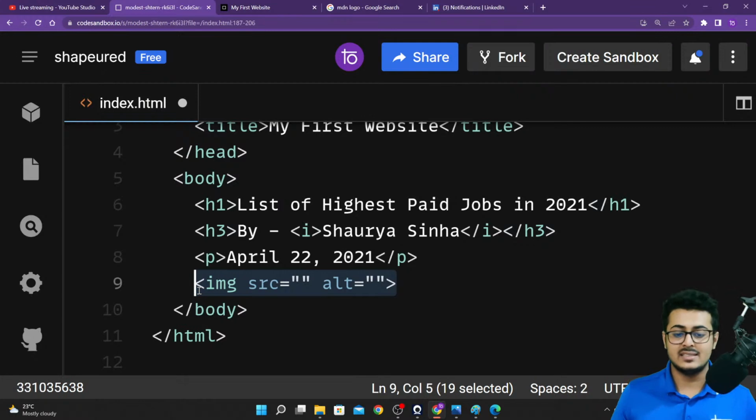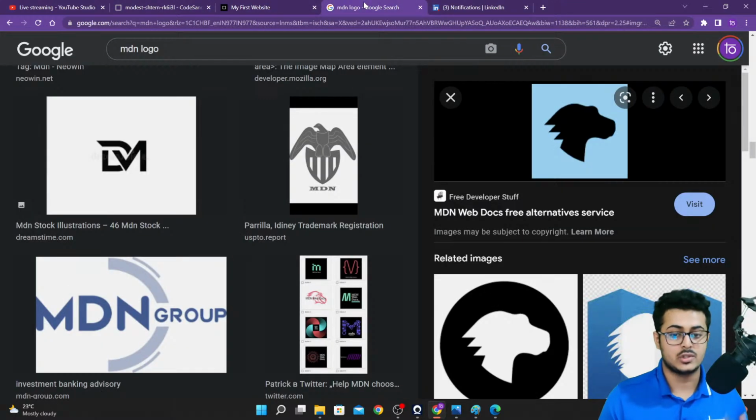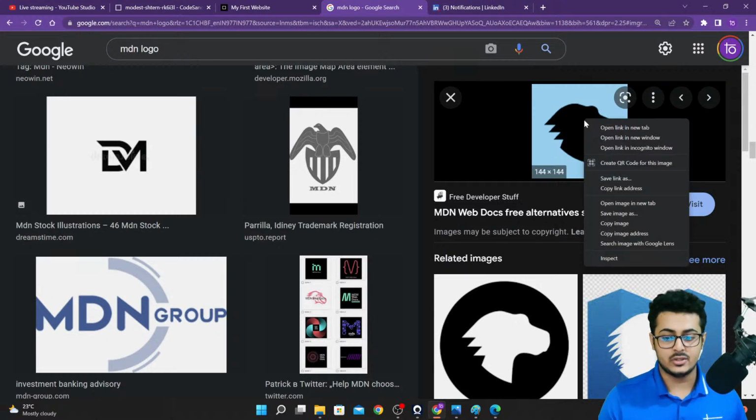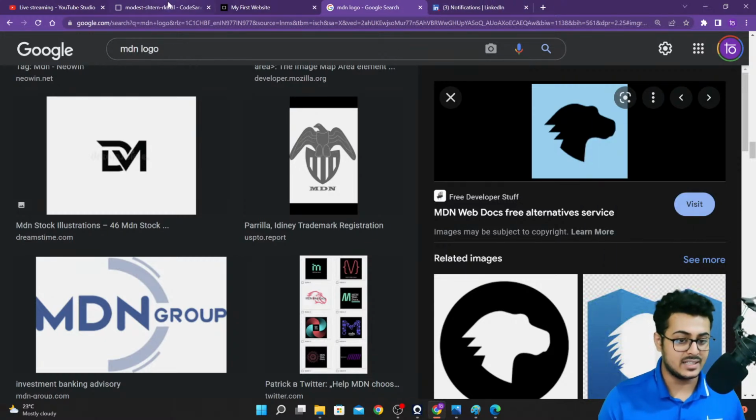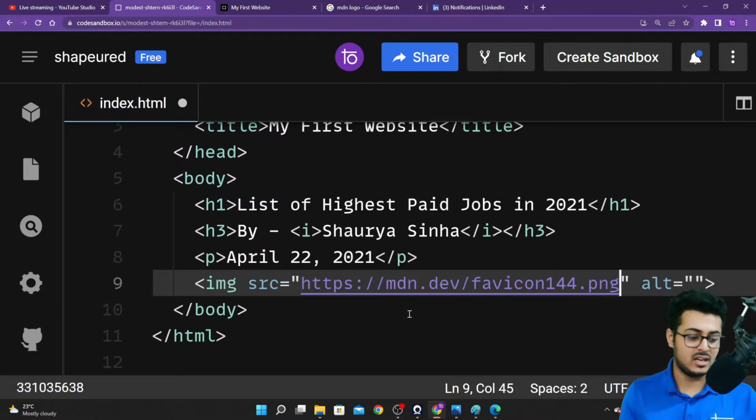Now an image tag consists of two attributes associated with it: the src attribute, that is the source attribute, and the alt attribute, that is the alternate text attribute. Now the link that you copied, when you searched for the MDN logo, right clicked on the logo itself and clicked on copy image address, is the source of the image itself. So you need to paste the link inside of src.